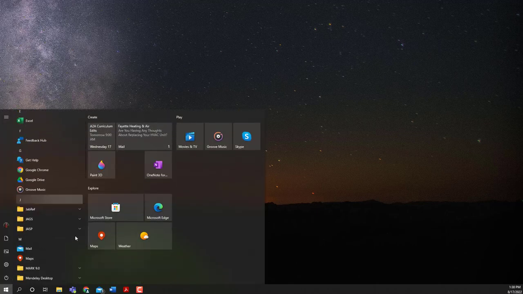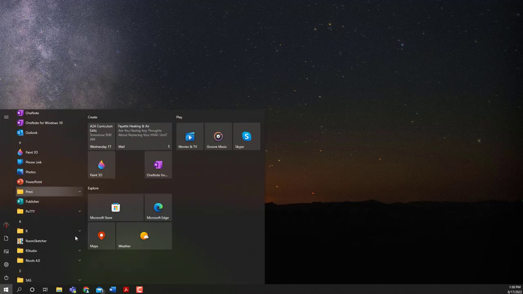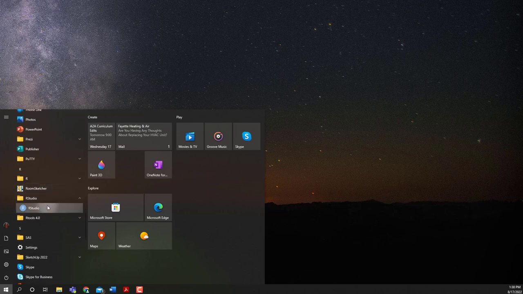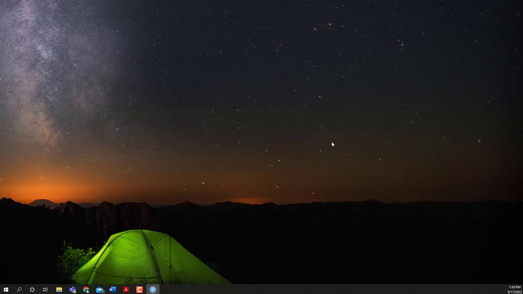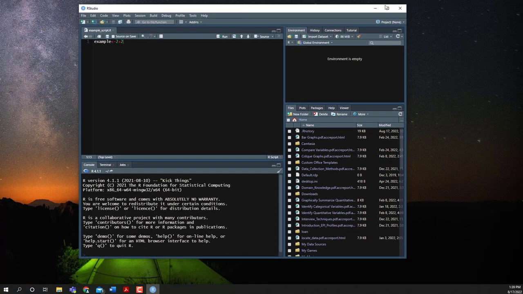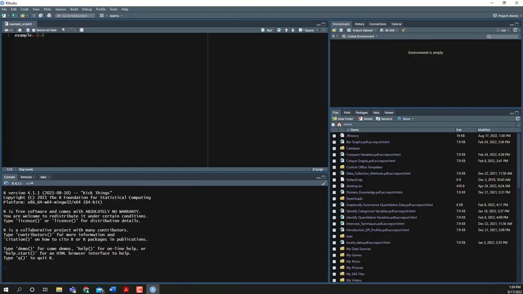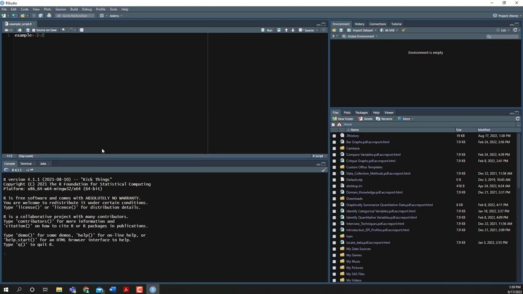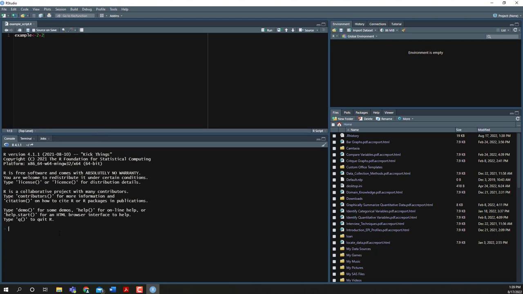Now let's say it's the next day, and I want to do some work. I'm going to open up RStudio again, and RStudio does a couple nice things for me. One, I didn't actually close that script, and so RStudio just automatically keeps that file open for me. And so it's there, and I can keep on working. But notice, since I closed down RStudio, example is no longer in my environment or in my console.